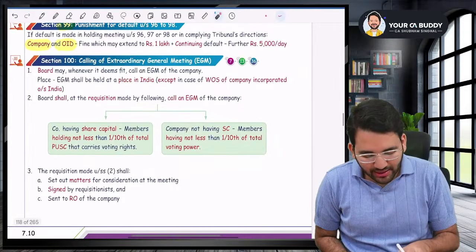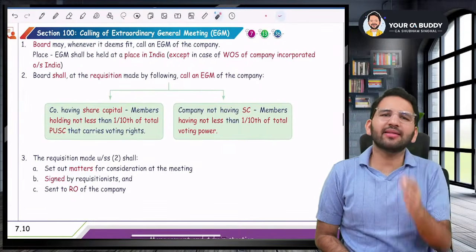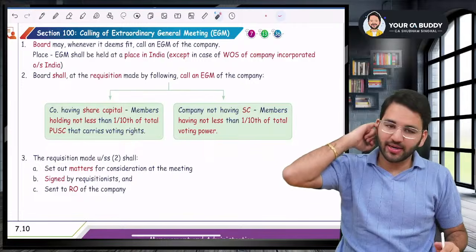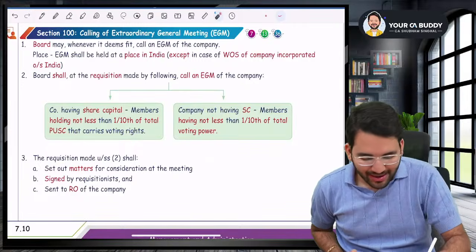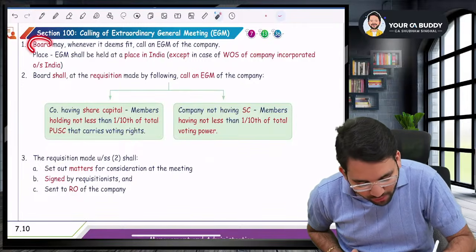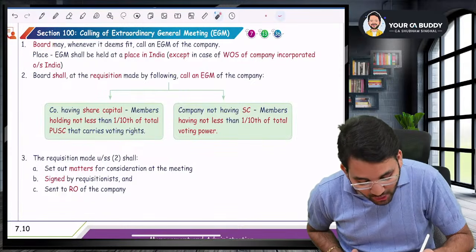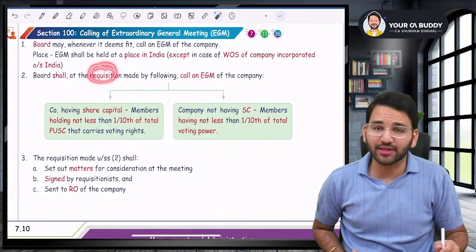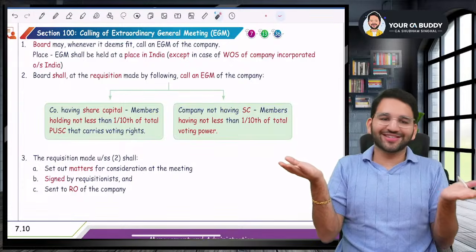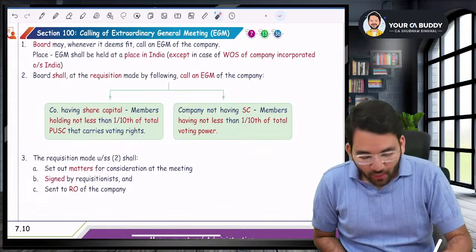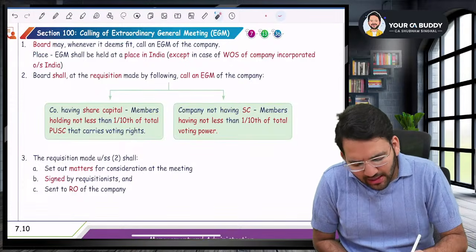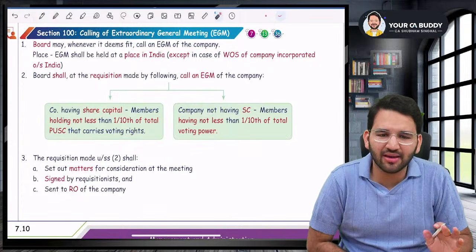Sir, what is an extraordinary general meeting? The meetings other than AGM are all extraordinary general meetings. Now, who can call for an EGM, sir? Either the board of directors can call for an EGM or the requisitionist can call for an EGM. Either the board of directors or the requisitionist. Now listen to me very carefully. When will the board of directors call for an EGM? They will call for an EGM any time they think fit.